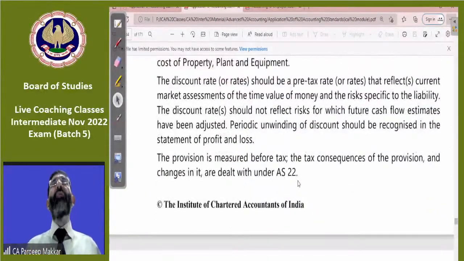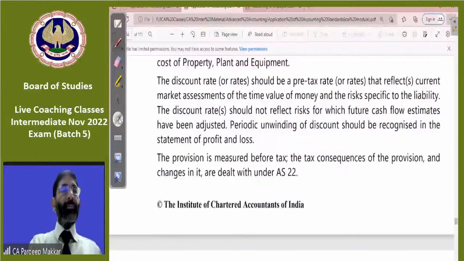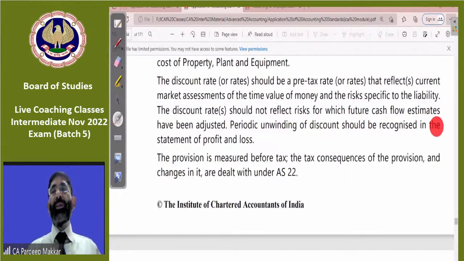Otherwise, we'll have to go for the normal valuation. The discount rate should not reflect risk for which future cash flows have been adjusted. He has already mentioned it to you. The discount rate should be a pre-tax rate that reflects current market assessment of the time value of money and risk specific to the liability. It should not reflect risk for which future cash flow estimates have been adjusted. Periodic unwinding of discount should be recognized in the statement of P&L.